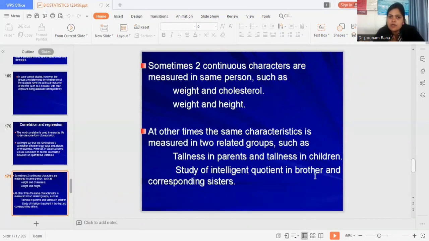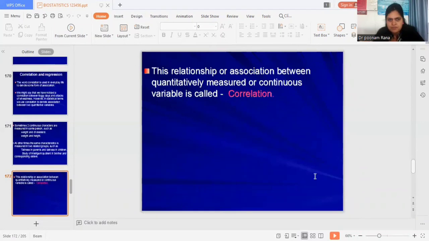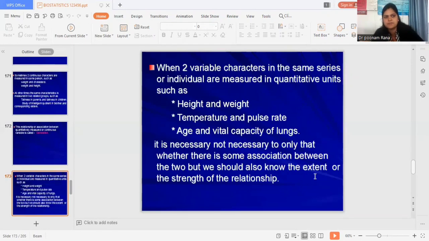Sometimes two continuous characteristics are measured in the same person, such as weight and cholesterol, or weight and height. This is just an example. At other times, the same characteristic is measured in two related groups, such as tallness in a parent and tallness in children, or a study of intelligence quotient in brothers and corresponding siblings. So the relationship or association between quantitatively measured or continuous variables is called correlation.